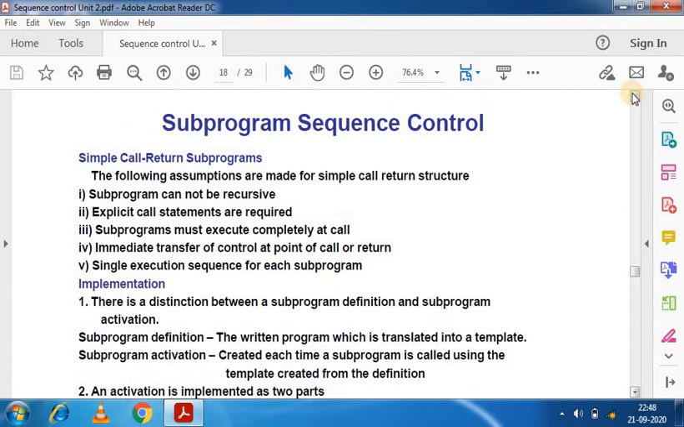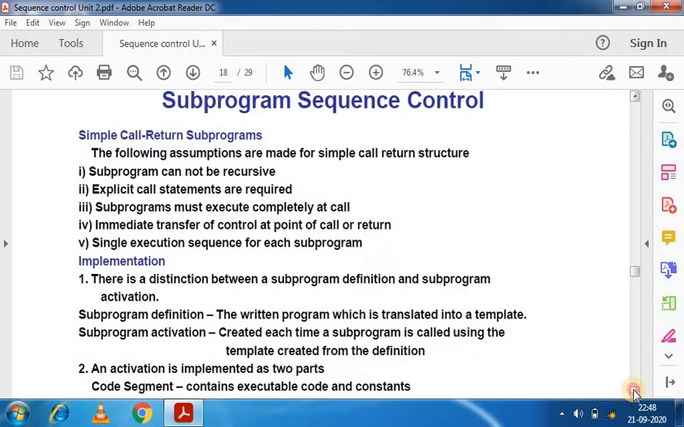Subprogram sequence control. The first is simple call return subprogram. The following assumptions are made for a simple call return structure. The subprogram cannot be recursive. Explicit call statements are required. Subprograms must execute completely at call sometimes. And this is the actual implementation.